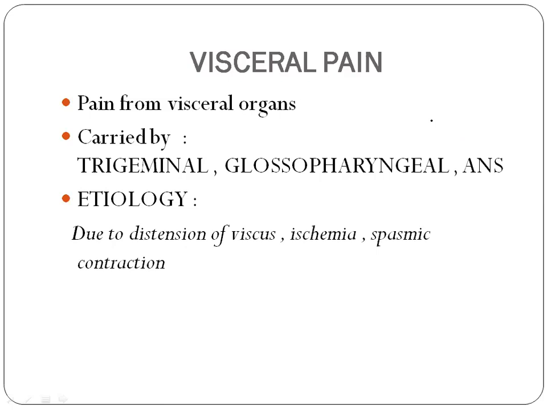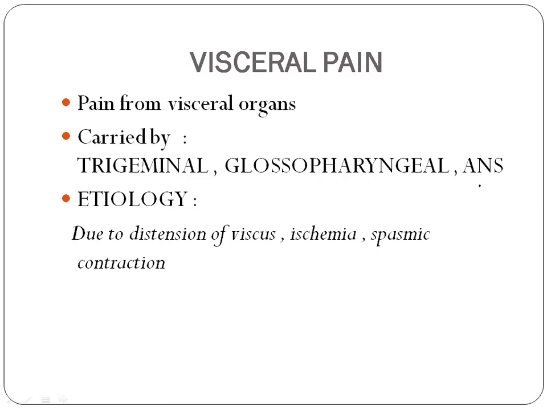Okay, so moving on to visceral pain. Visceral pain is completely different from somatic pain. It is pain arising from the visceral organs, that is, our internal organs. So pain arising from the visceral organs is called visceral pain. It is not like somatic pain in a way that visceral pain is carried by the trigeminal nerve, glossopharyngeal nerve, and autonomic nervous system.